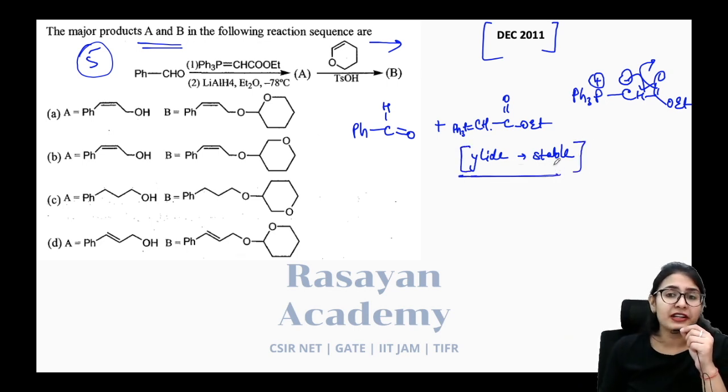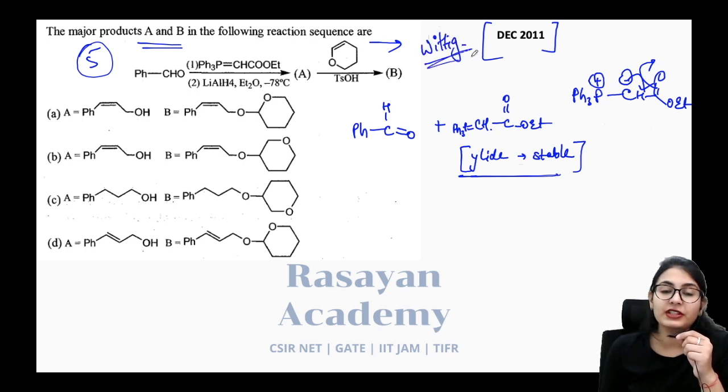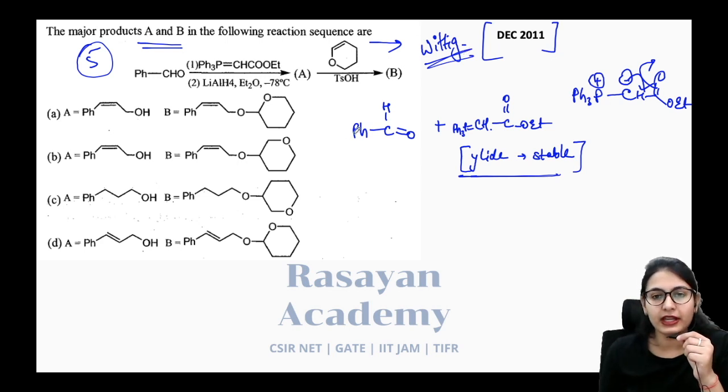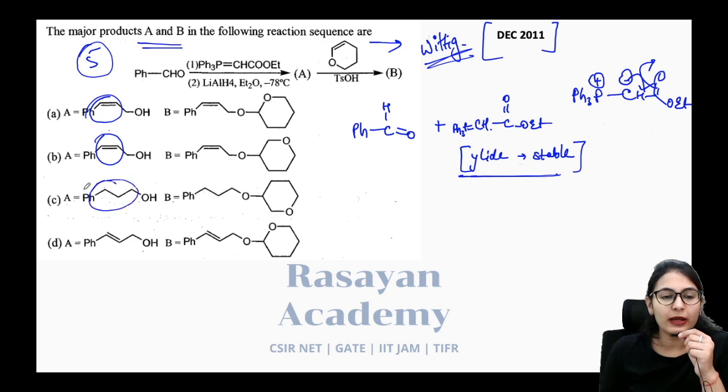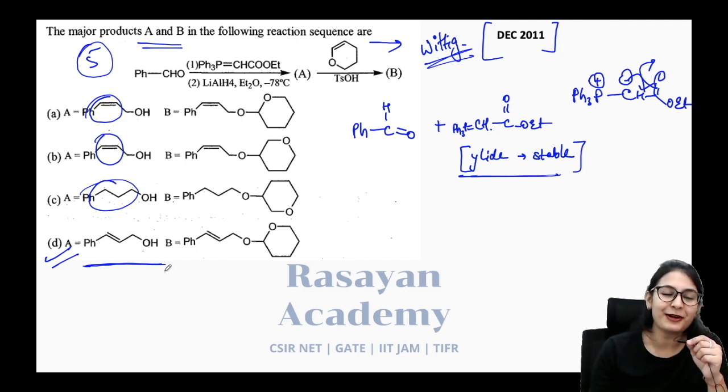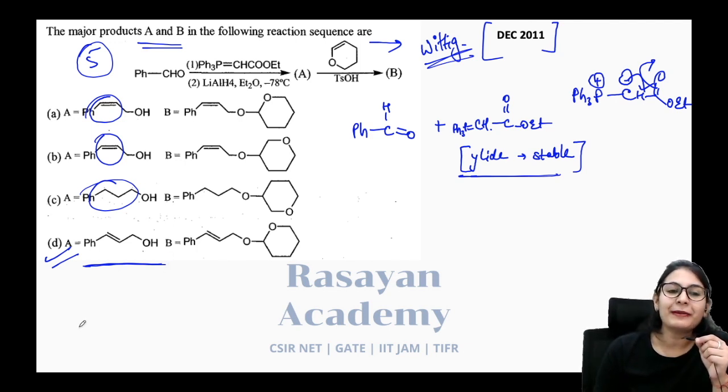So this is your Wittig reaction, name reaction. In the Wittig reaction, the stable ylide will prefer to give you the E alkene. Okay, so you are not getting this, not this, and this is absurd, no double bond. You are going to get option number D, trans alkene. Just by one option, the answer is done. Okay, but anyways, we are going to look at the other reaction, the protection of the alcoholic group.